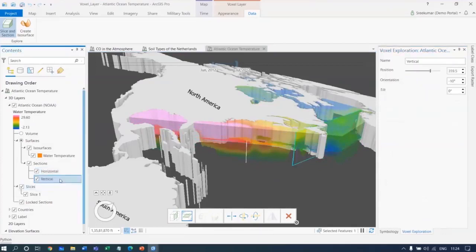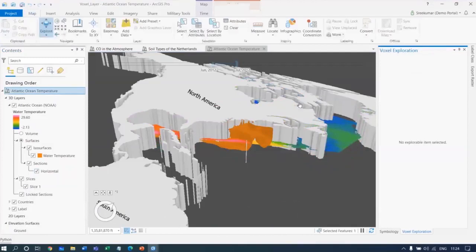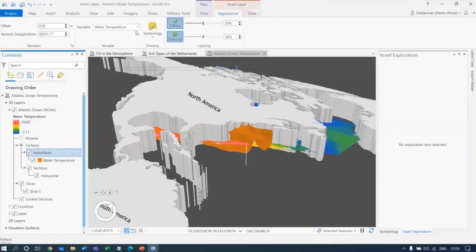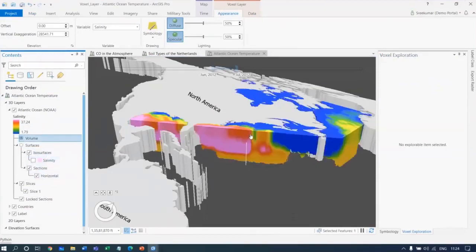Now, if you want to do the vertical part of it, you can do that as well. You can see the various sections and its vertical part of it. Now, you can also change the variables over here and visualize it. Or you can still use volumes to see that.